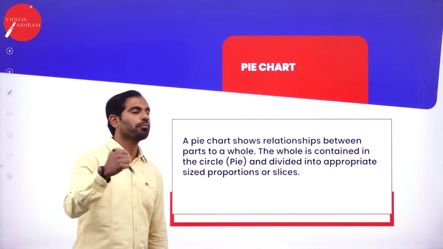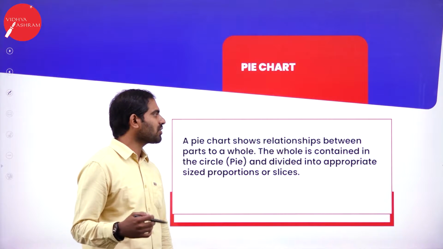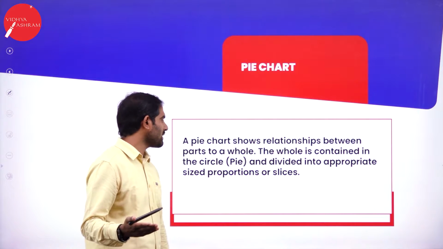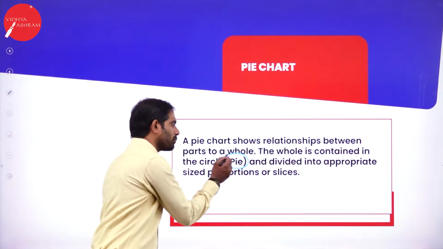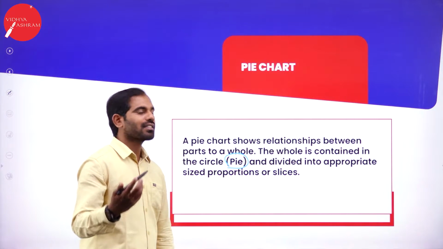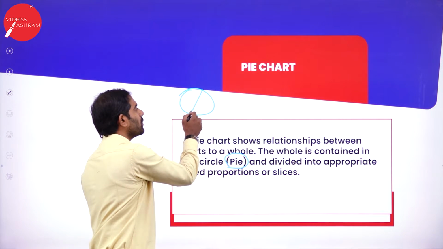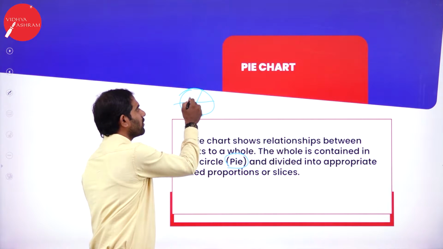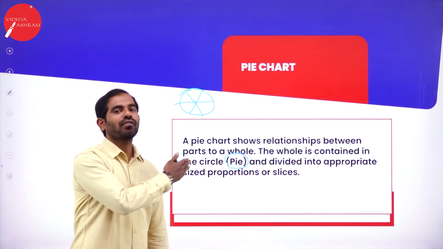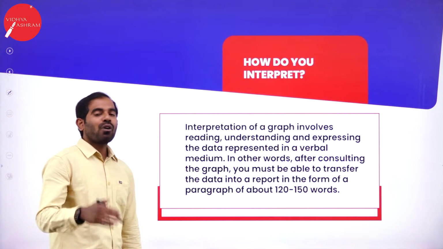The third one is pie chart. What is pie chart? A pie chart shows relationships between parts to a whole. The whole is contained in the circle, which is known as pie, and divided into appropriate sized proportions or slices. So pie chart is usually in circle and they will be divided. There will be different variants, and depending on the data available, you have to look at it and interpret the data. How do you interpret?